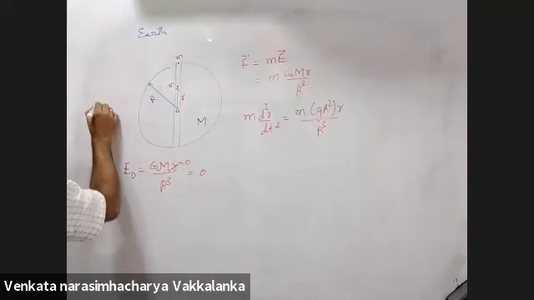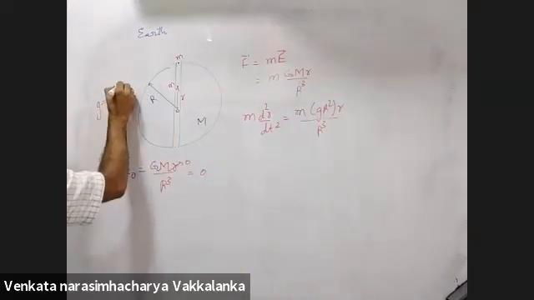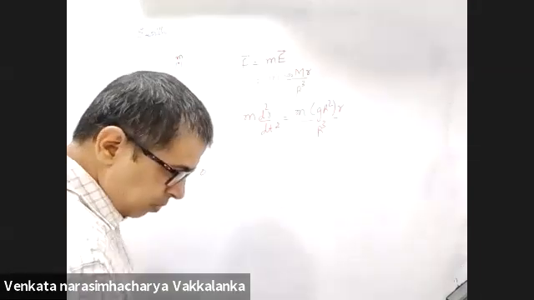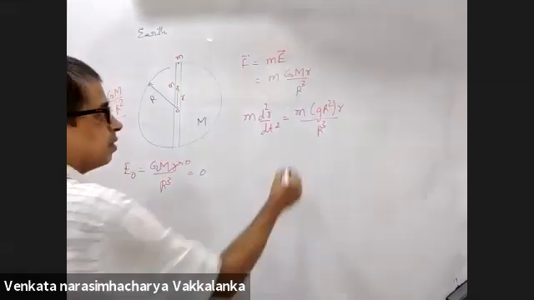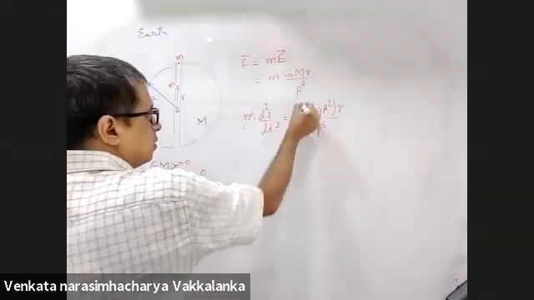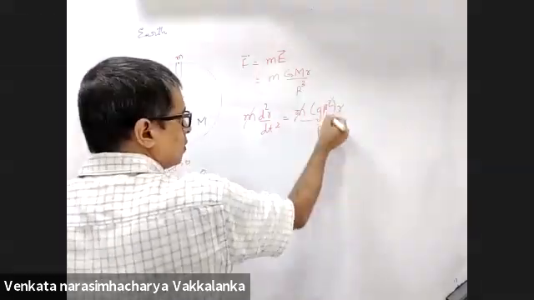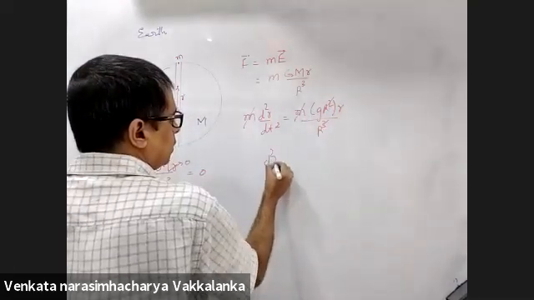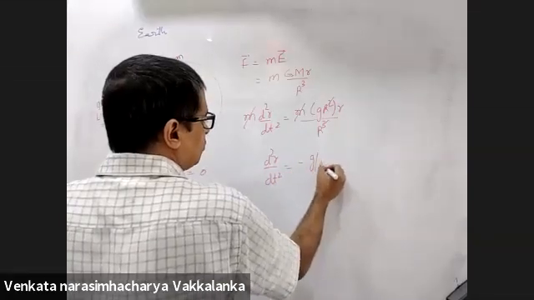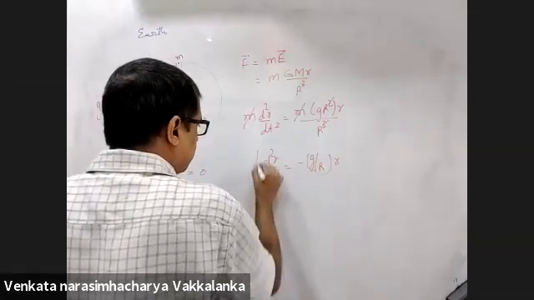Where did you get that? Small g is GM by r square. You derived this. Yes or no? Yes, sir. So G capital M is small g r square. So d2r by dt square is minus of g by r into small r.